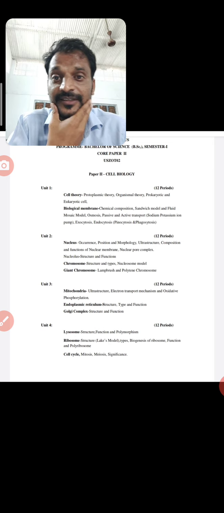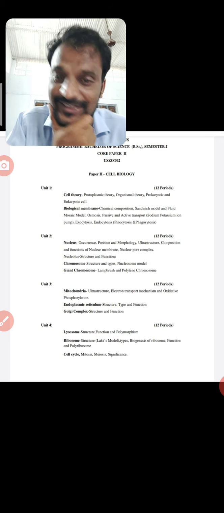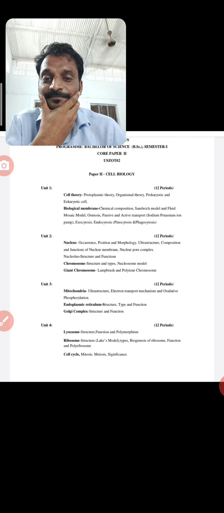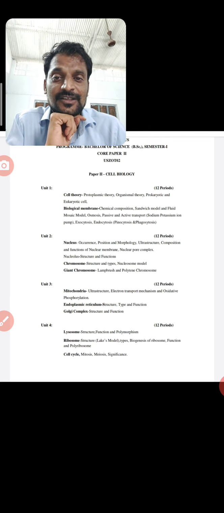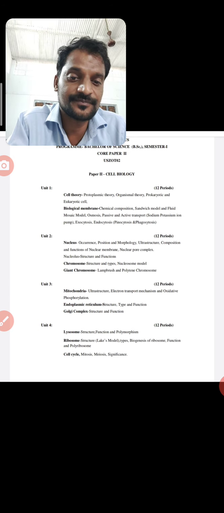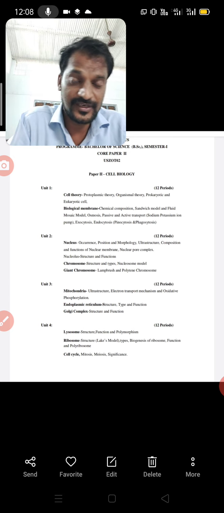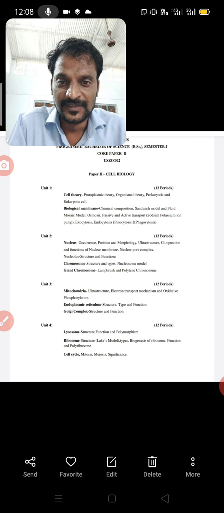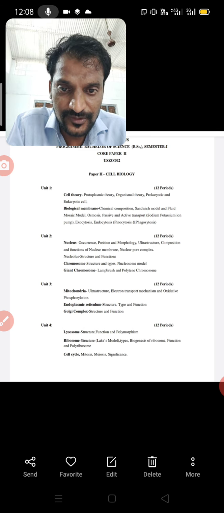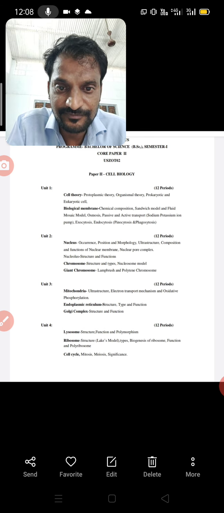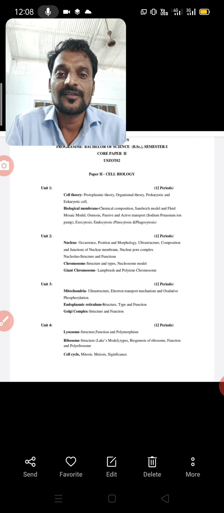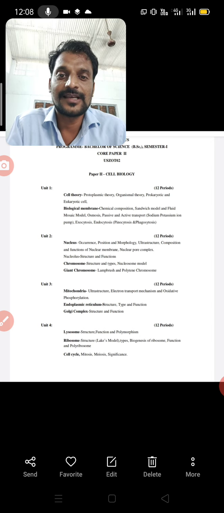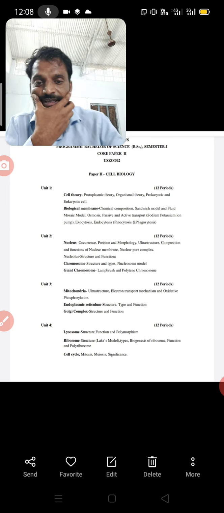Out of these, 22 pairs are autosomes and one pair is sex chromosomes, and each chromosome has one double stranded DNA. As we go through our topics, we can thoroughly discuss all of these. Then nucleosome models, the nucleosome being the unit of chromatin material. Then giant chromosomes, lampbrush and polytene chromosomes.